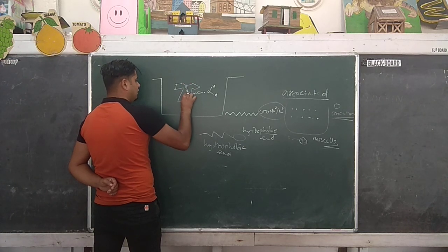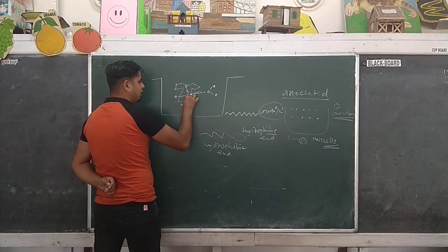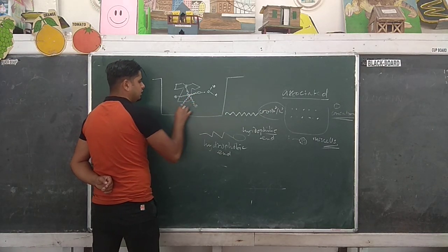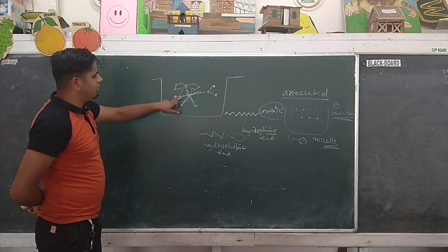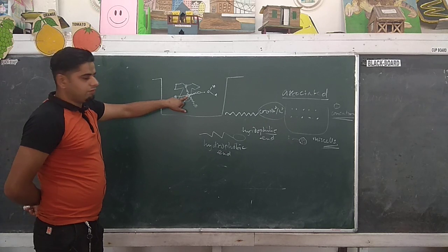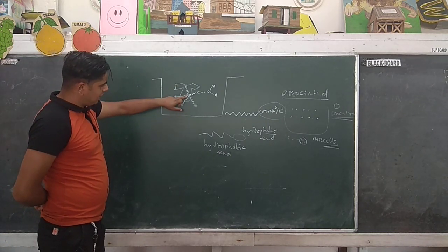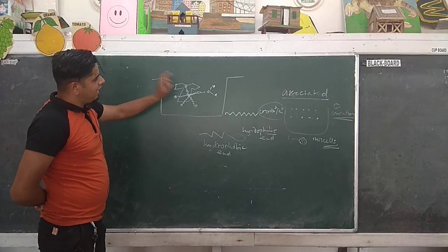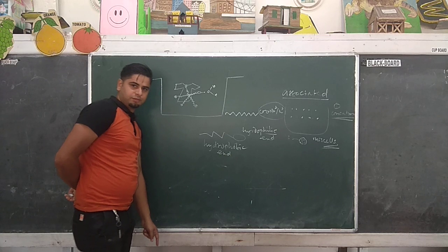many soap molecules can be aggregated like this. So many soap molecules are aggregated around this dirt, in which the hydrophobic end is attached with the dirt and the hydrophilic end is directed towards water.